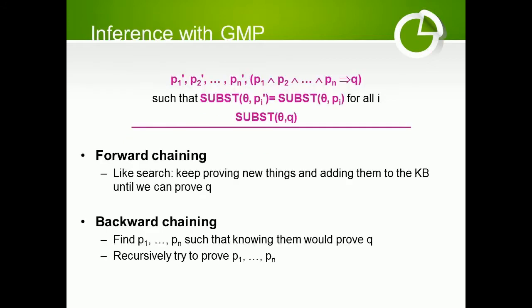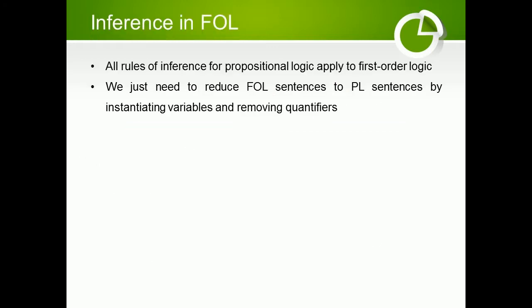Inference with GMP. Forward chaining: like search, keep proving new things and adding them to the knowledge base until we can prove Q. Backward chaining: find P1 to Pn such that knowing them would prove Q, then recursively try to prove P1 to Pn. Inference in full: all rules of inference for propositional logic apply to first-order logic. We just need to reduce full sentences to propositional sentences by instantiating variables and removing quantifiers.